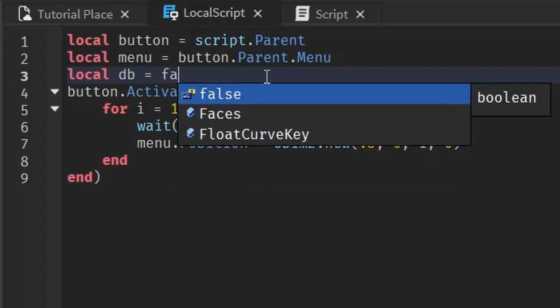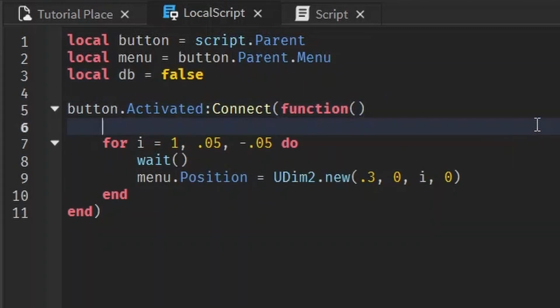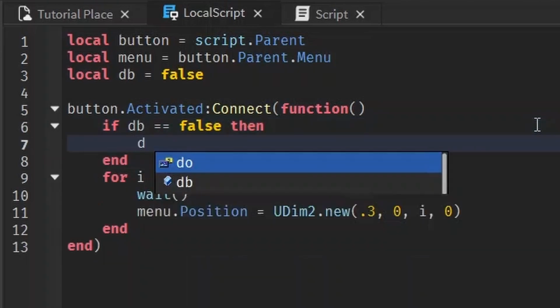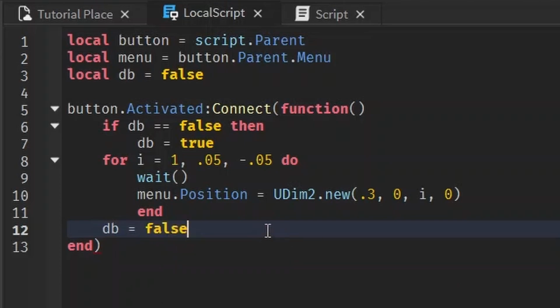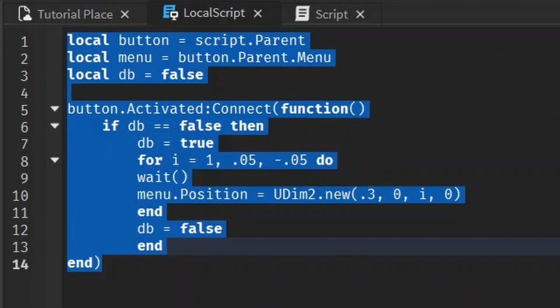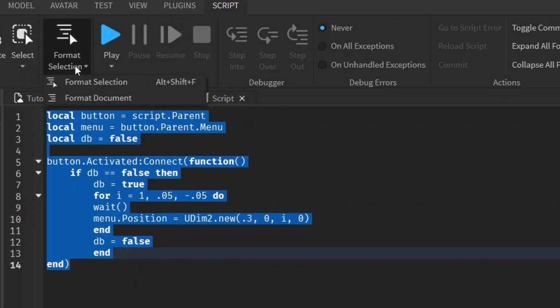You can name it whatever you want. Set equal to false. And now when we activate the button, we can check if debounce is equal to false. Then set it equal to true. And then we can set it equal to false again once everything is said and done. If you ever want to auto indent it perfectly, you can just format selection and then hit here or Alt Shift F, or you can just format the whole document.